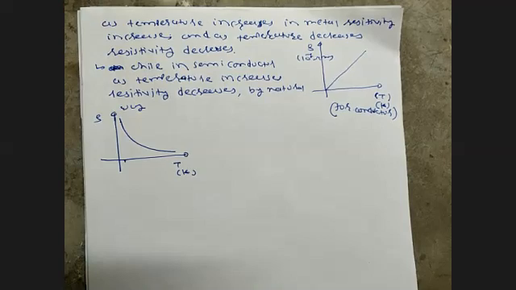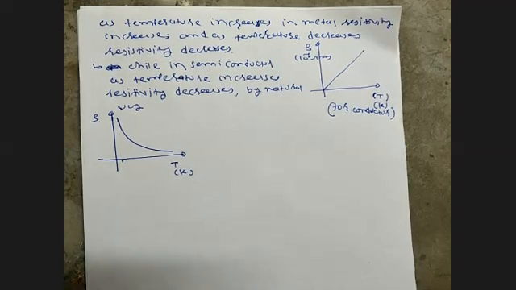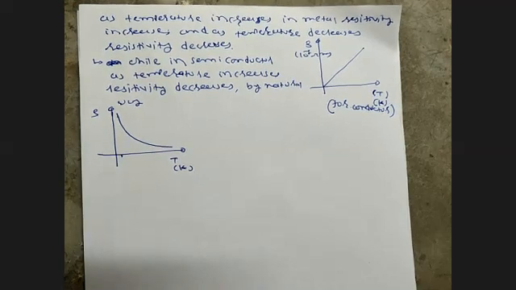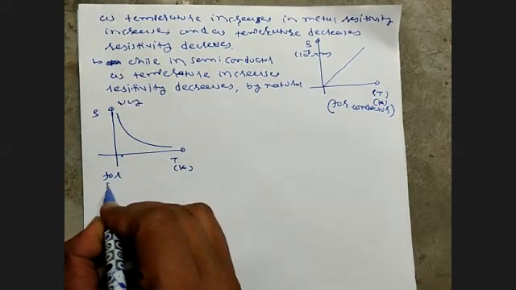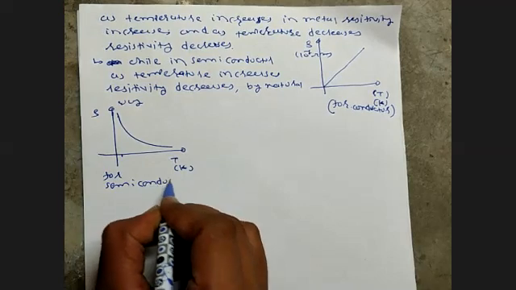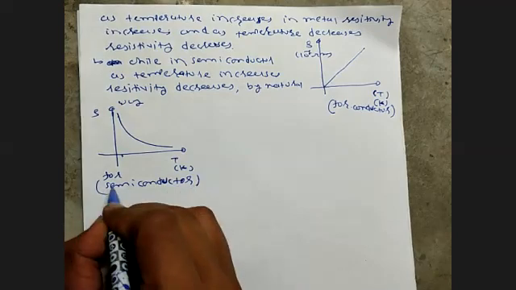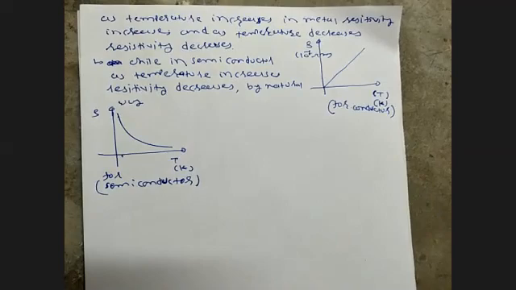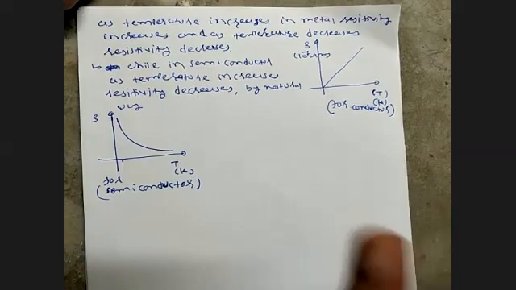Now move further, because this is a very interesting point to understand: how does resistivity behave with the temperature? Here I can write down for semiconductor, and this is for conductor. And for an insulator, there are a lot of things, but insulator does not depend upon the temperature, because it has a high resistivity.